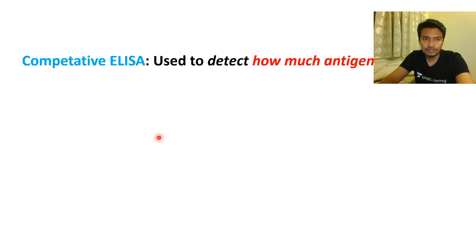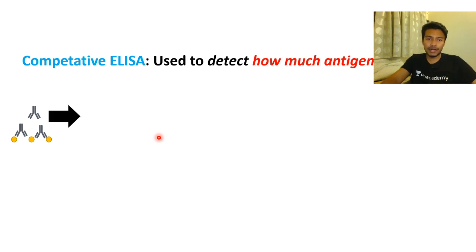Okay, so comparative ELISA is another important type of ELISA. The comparative ELISA tells you how much antigen is present, more or less. Let's say you have a particular antigen which you pre-incubate with antibodies. If you have a lot of antigen, all of your antibodies would be occupied.